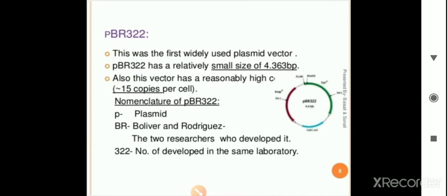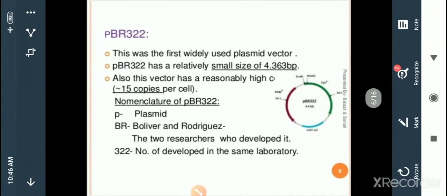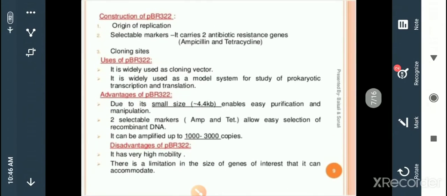pBR322. P denotes the plasmid. BR denotes the names of the scientists, those are Bolivar and Rodriguez. And 322 is a laboratory number which is given in the laboratory, to denote how many numbers are to be given to such types of vectors.